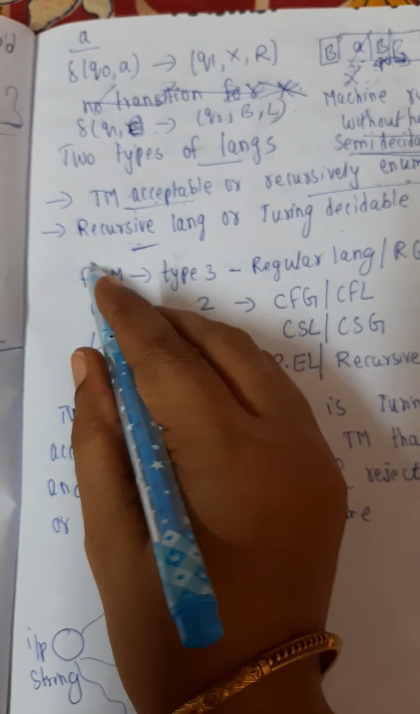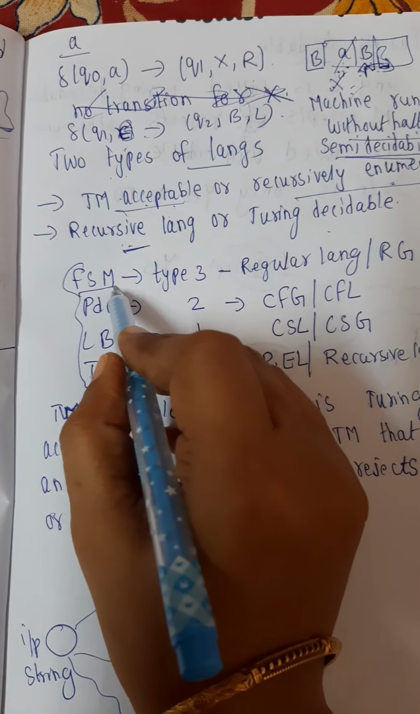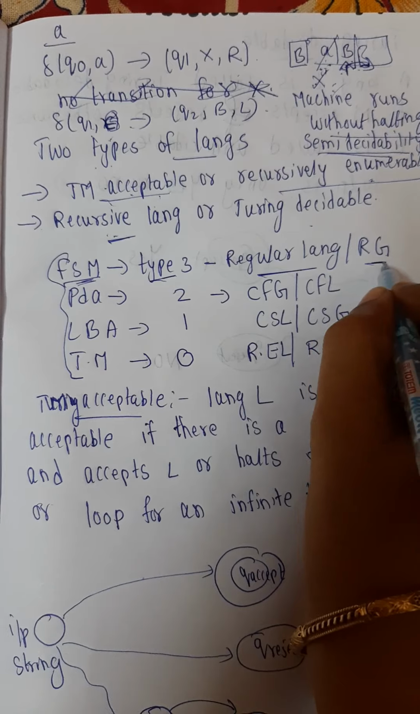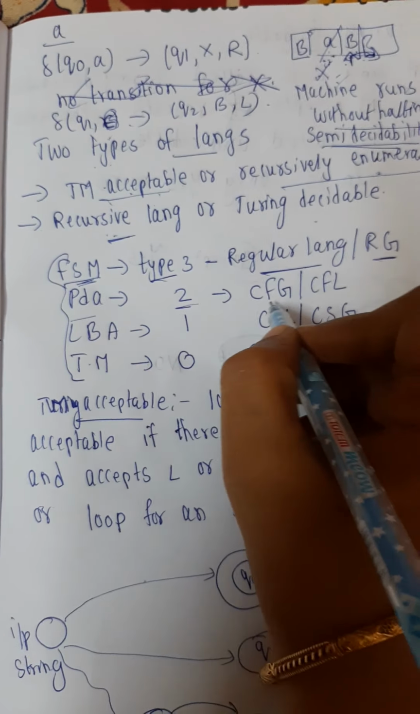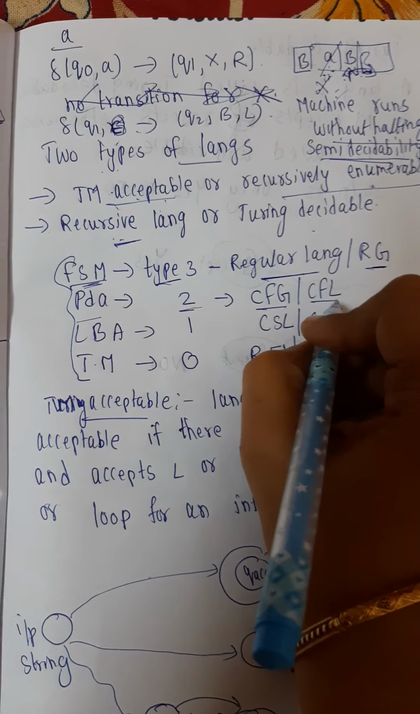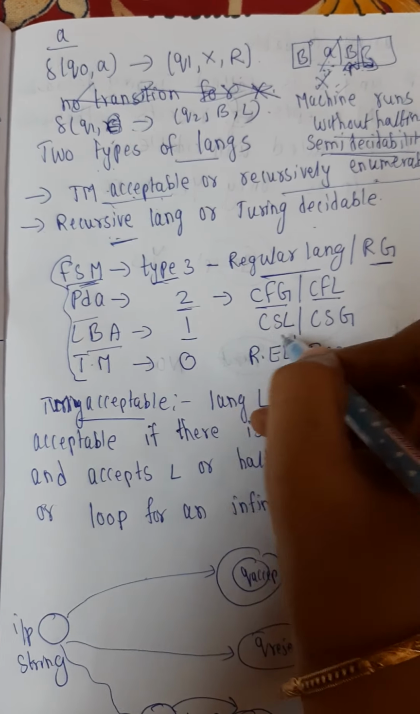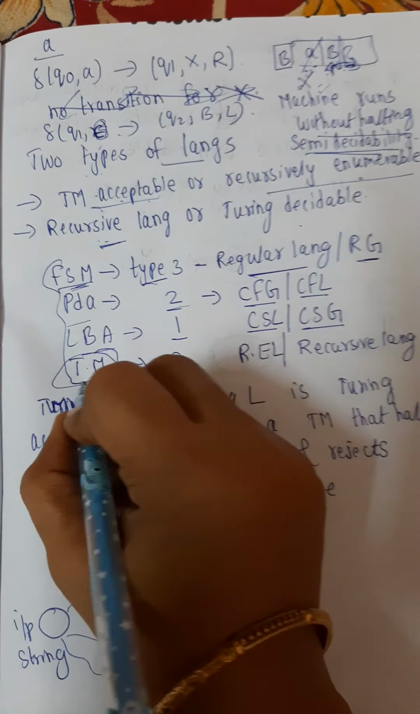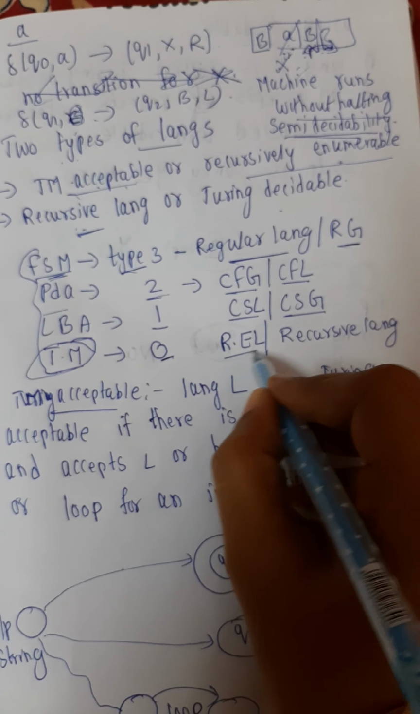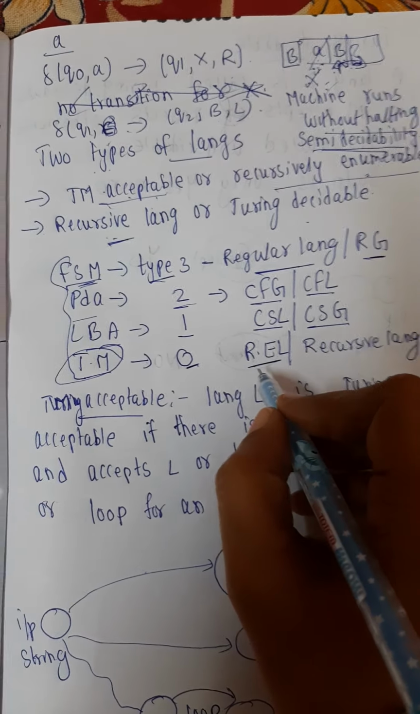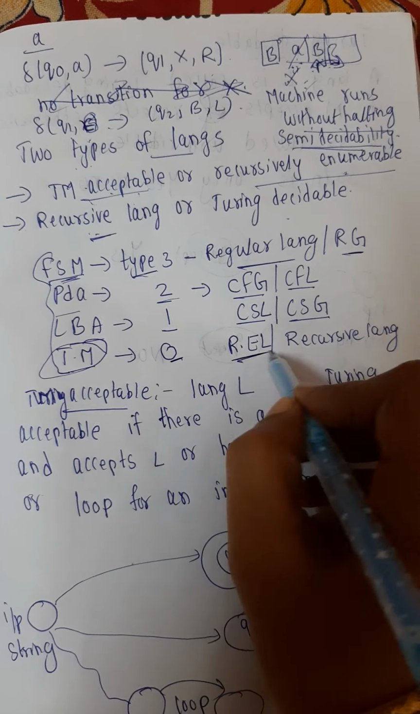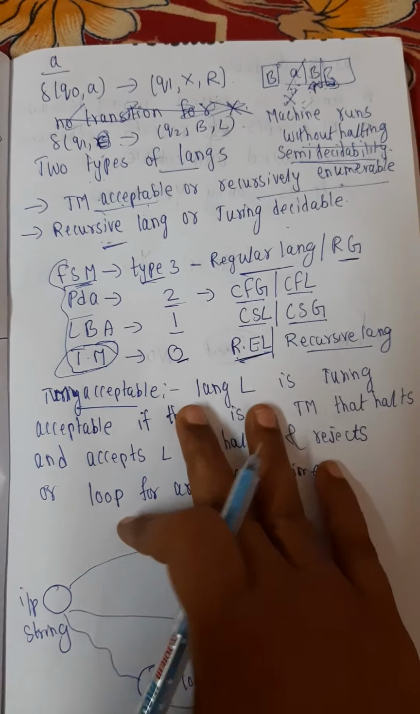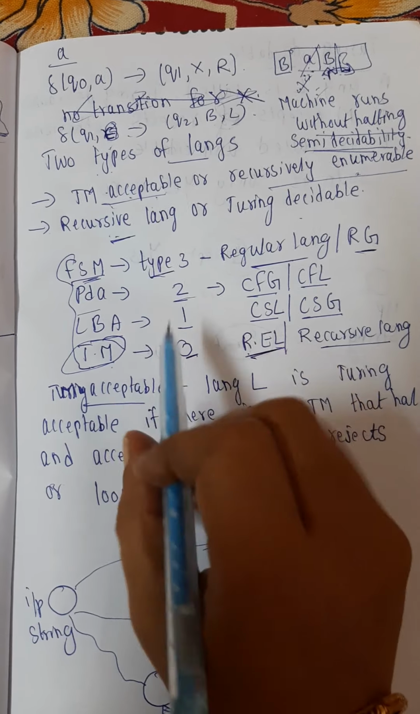Up to here we have seen finite state automata, a type 3 language. We call it a regular language, and the grammar is a regular grammar. Pushdown automata is type 2, context free grammar, and the language is a context free language. Linear bounded automata is type 1, context sensitive grammar and language. Then the Turing machine is type 0 grammar, and we call this language a recursively enumerable language, or a recursive language. Here we are now seeing type 0 grammar.